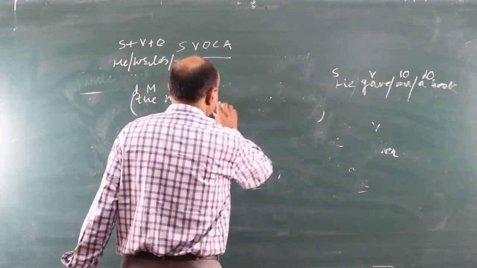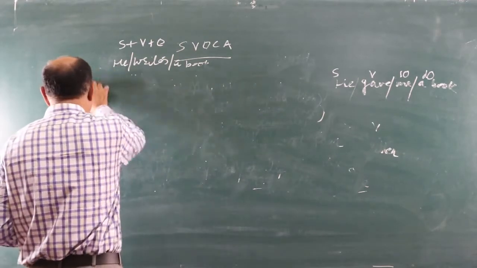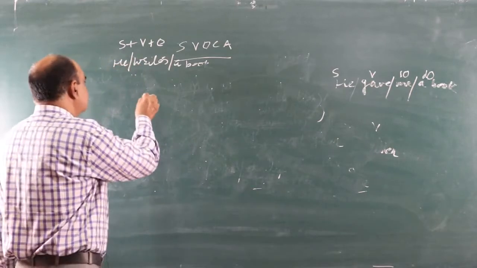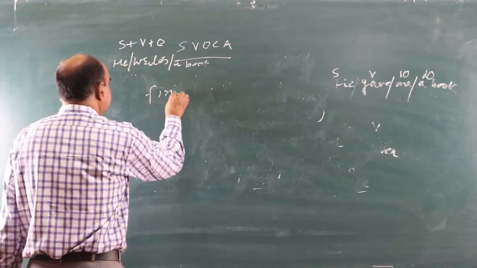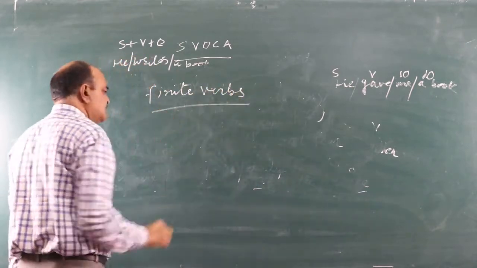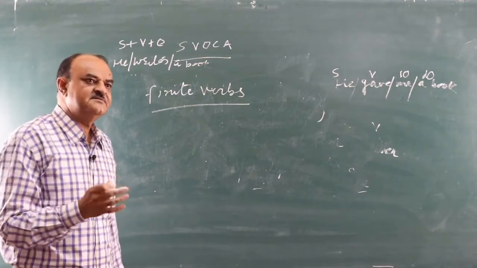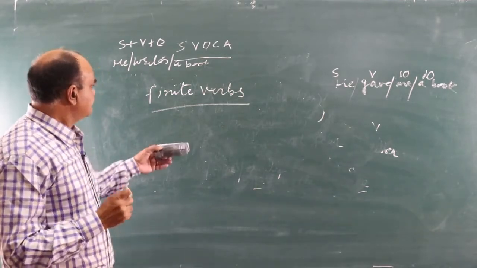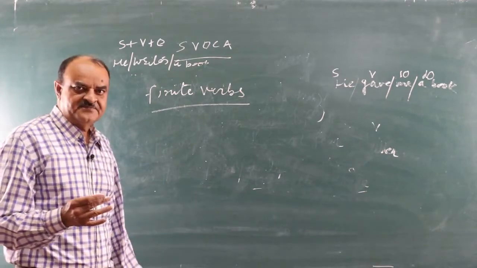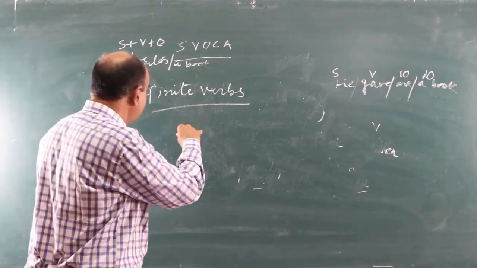To sum up, it is necessary to have the knowledge of SVOCA. The first requirement is knowledge of finite verbs. As I told you, finite verbs are those verbs which are bounded within the limit of time and tense. If certain verbs are not following the rules of grammar, those are not finite verbs.